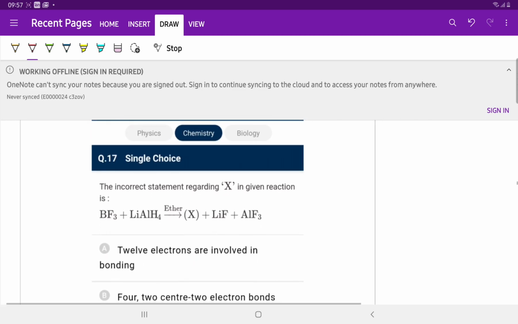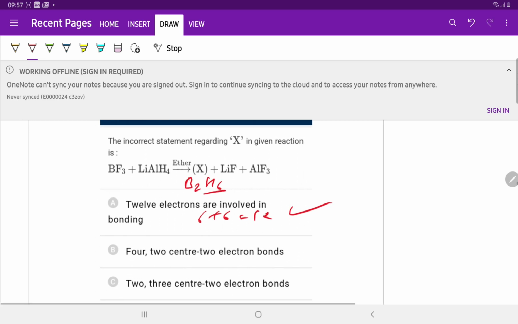Question number 17. The incorrect statement regarding X. X is B2H6, a highly toxic gas. 12 electrons are involved in the bonding: 3 × 2 plus 6 is equal to 12. This statement is correct. 4 two-center two-electron bonds: this statement is also correct. This is the structure of diborane.